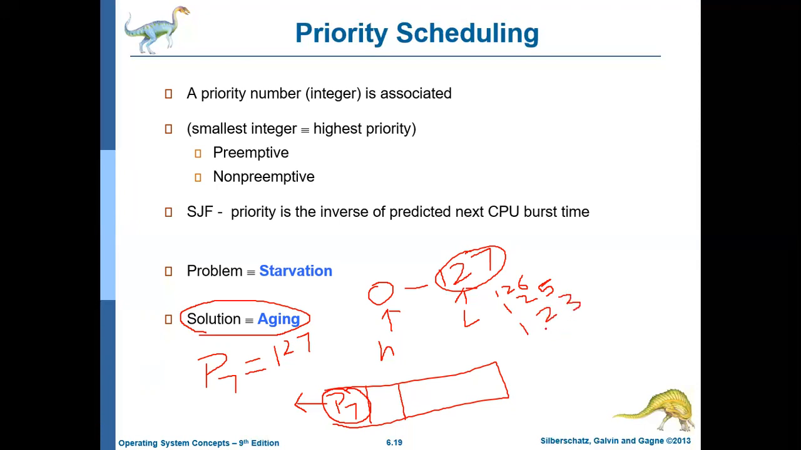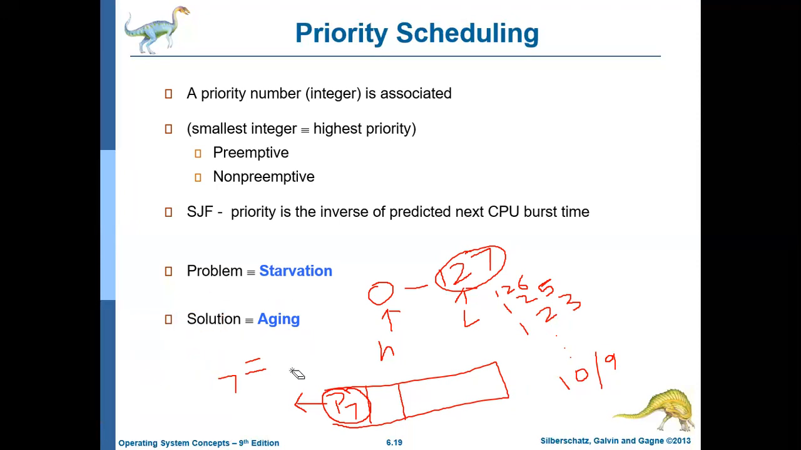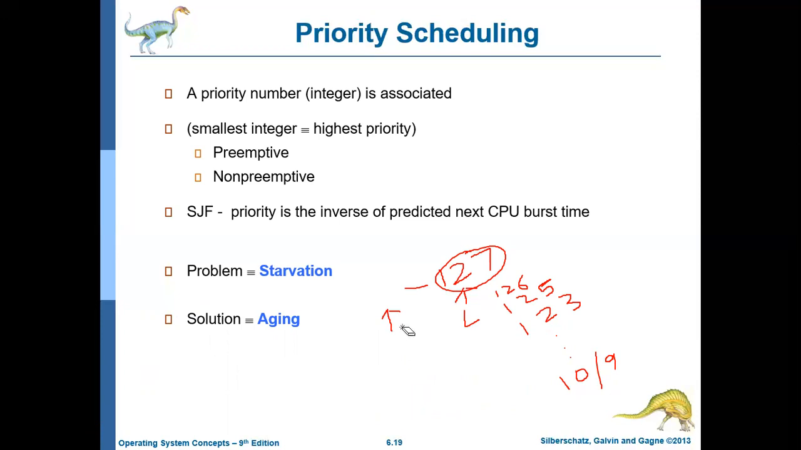Like that, the priority will keep on improving. At one point, the priority may become 10 or 9, or it may reduce even further. And by that time, if there are no processes with higher priority, obviously this process will get executed. So this is how the problem of starvation can be resolved in priority scheduling. This is the drawback, and this is how the drawback can be rectified.